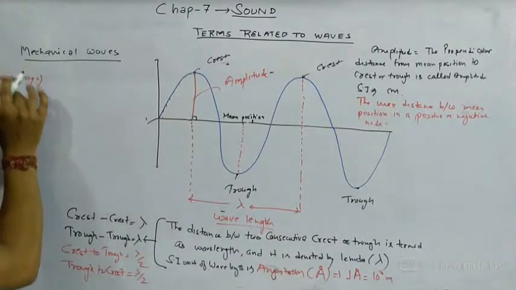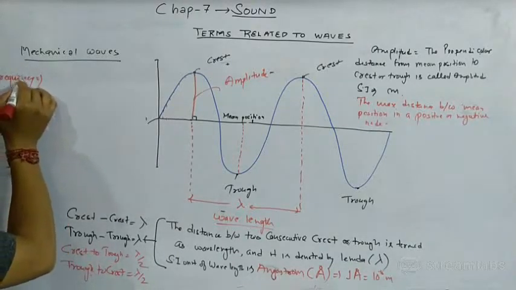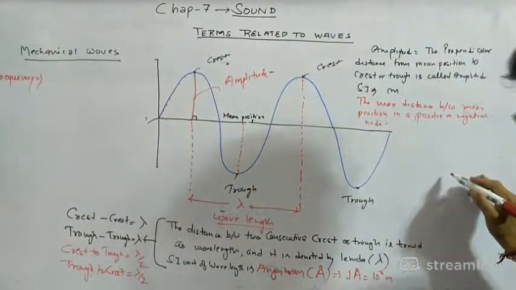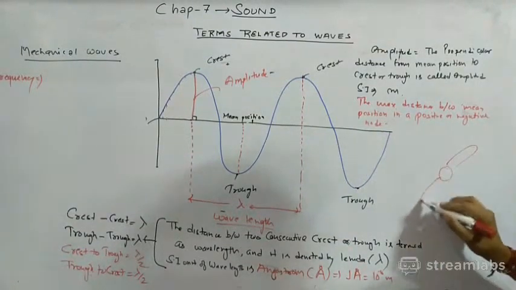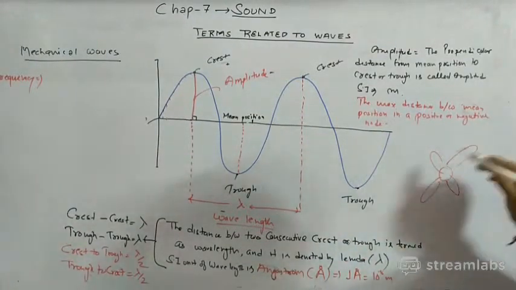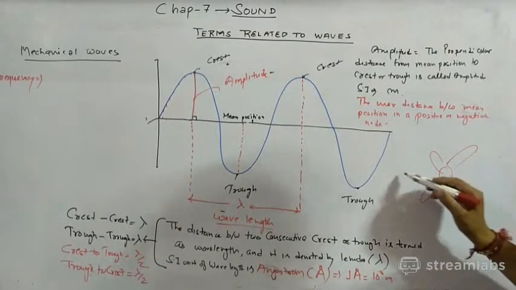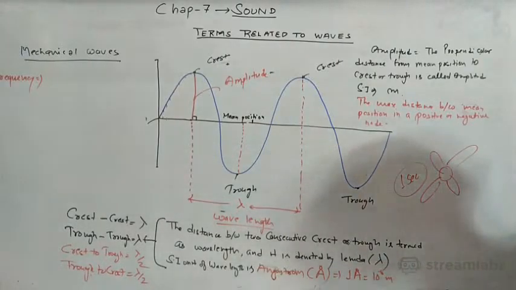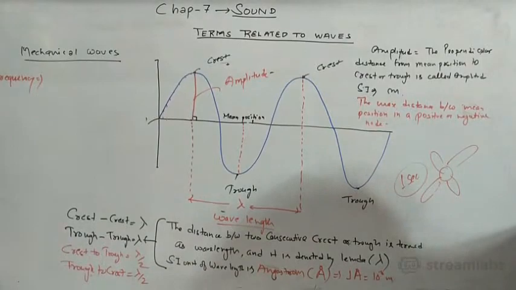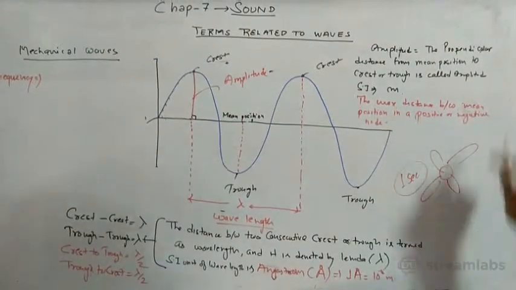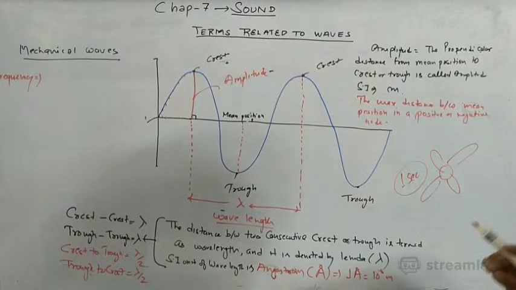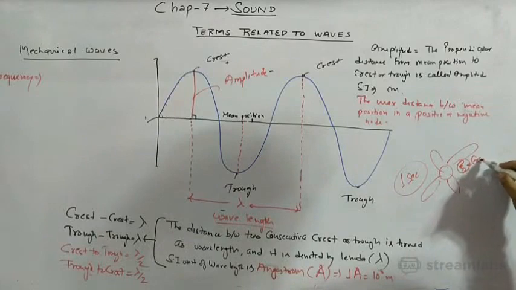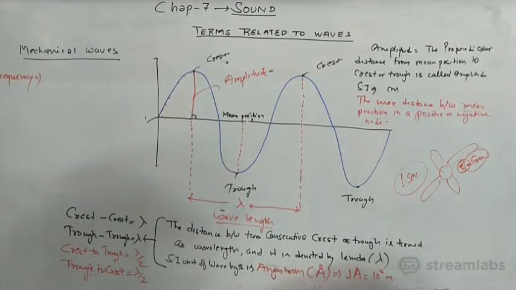Suppose that this is a fan, and this fan is rotating 5 rounds in 1 second. Listen carefully to what I am saying. This fan is rotating 5 rounds, 1, 2, 3, 4, 5, within 1 second. So these 5 rounds are known as its frequency.